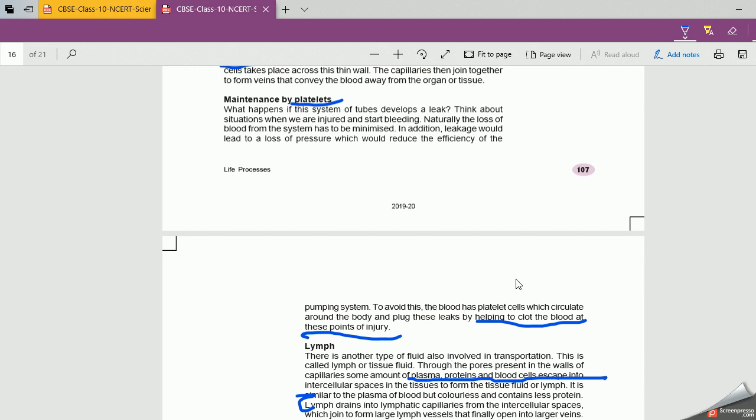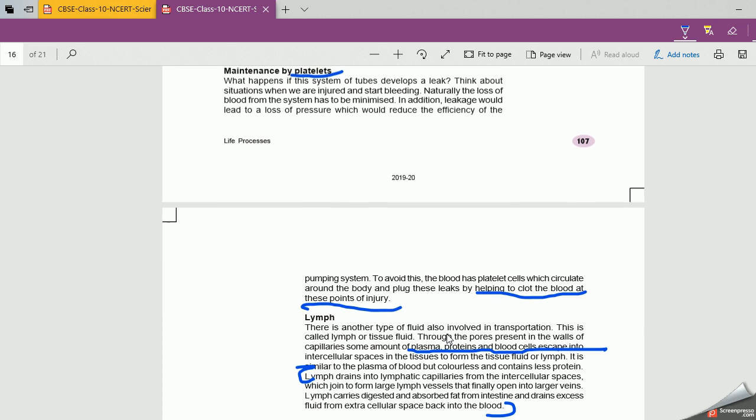So these platelets have a very important role in our body. You must have heard about dengue disease. What happens? The platelets become less, and wherever you have an opening in your body, the blood comes out of it. So these platelets are very important in our body.